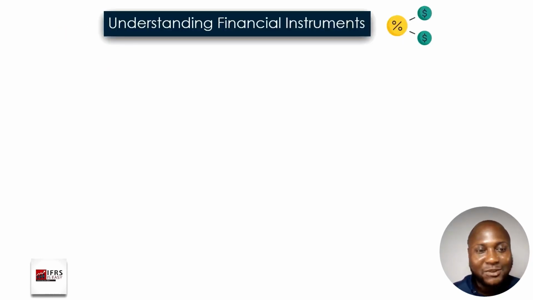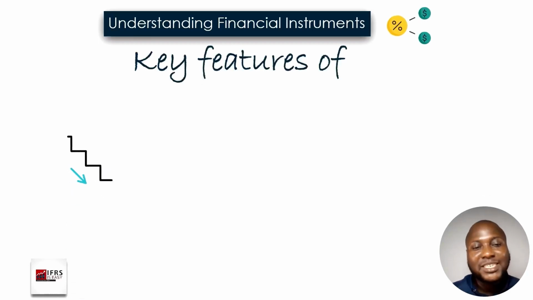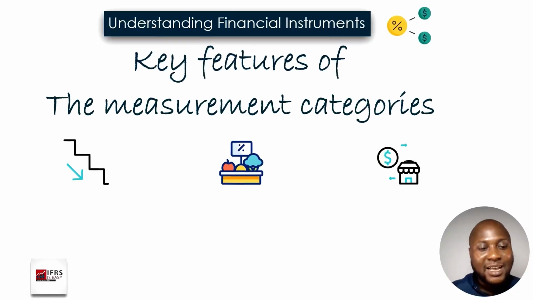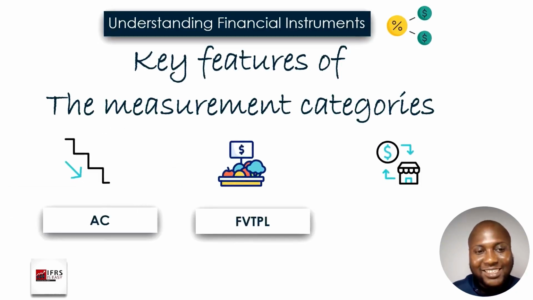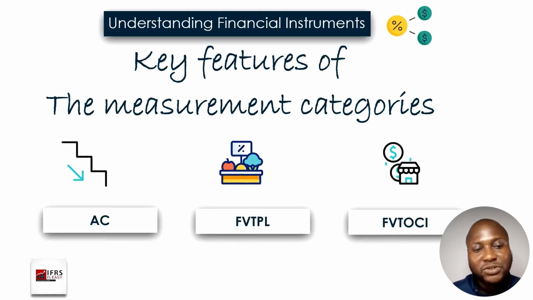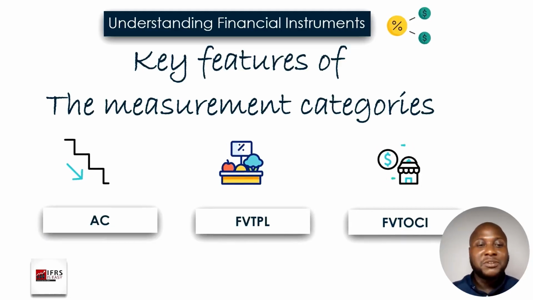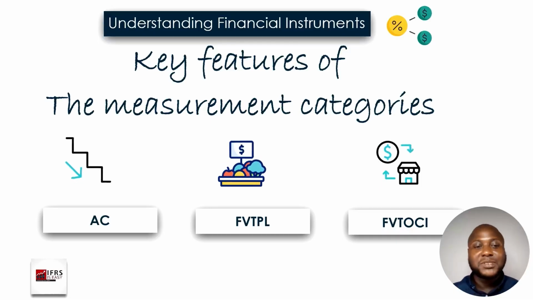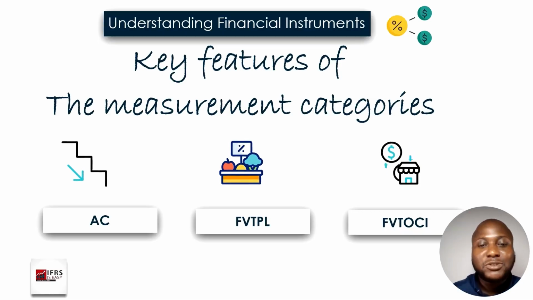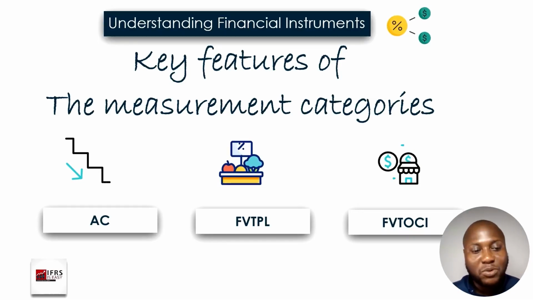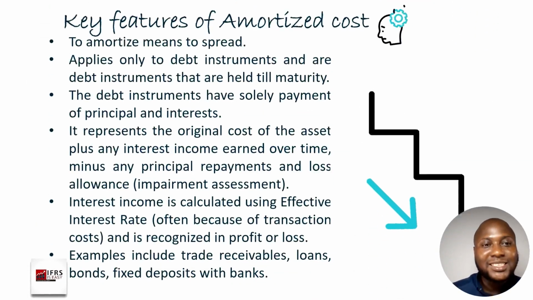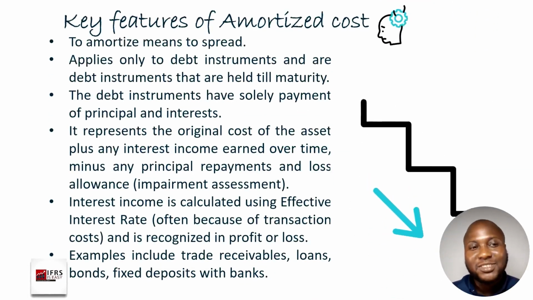Okay, let's get started with amortized cost. So what are the key features of amortized cost? That is, whenever you hear anything about amortized cost, what exactly does it mean? So for the purpose of this section, we'll be using AC to represent amortized cost. We'll be using FVTPL to represent fair value through profit or loss, and we're using FVTOCI to represent fair value through other comprehensive income. So for amortized cost, these are the key features.